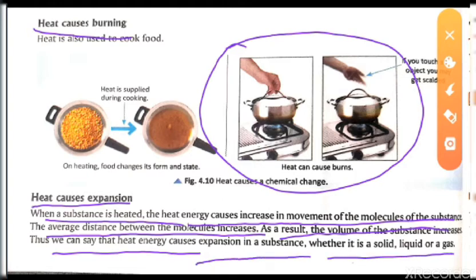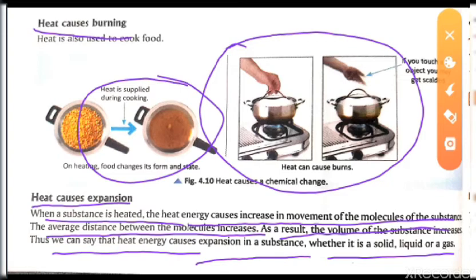Just like in this example, there is another example, but I'm just telling it over here only. If you are boiling water, or if you are just heating pulses or anything, you will notice that everything is in random motion and moves from here to there.